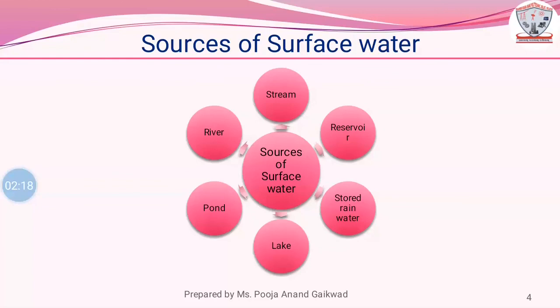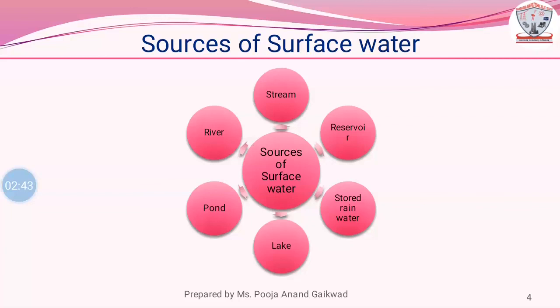There are various sources of surface water. First, stream. In mountainous regions, streams are formed by the runoff. The discharge in streams is much higher in rainy seasons than other seasons.